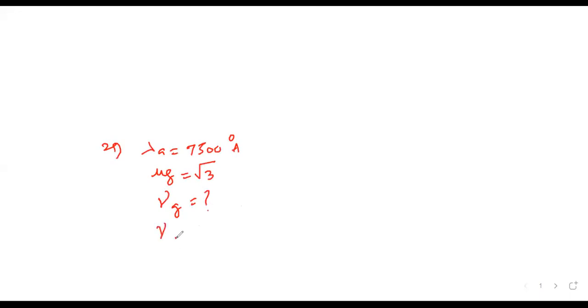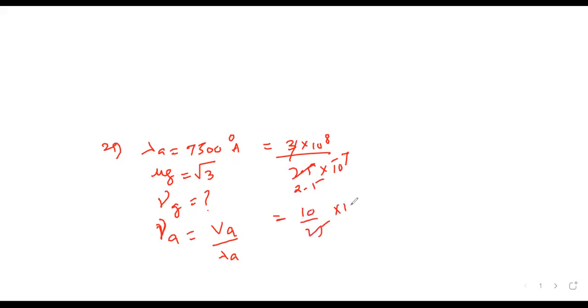See, frequency in air or frequency in glass both are same. So air का दिया है wavelength, you use that. Frequency nu is V upon lambda. V is 3 into 10 raised to 8. This is 7.5 into 10 raised to minus 7. So we can write 10 upon 25 into 10 raised to 15. That is 100 upon 25 into 10 raised to 14. 4 into 10 raised to 14 hertz, option B.